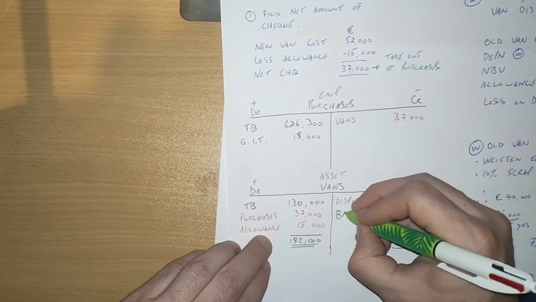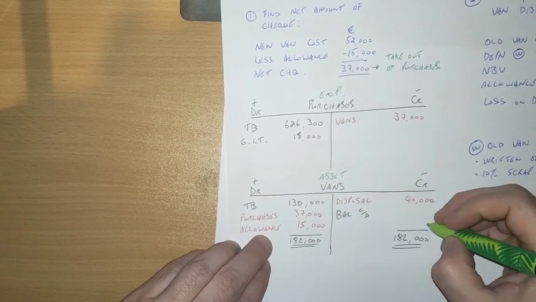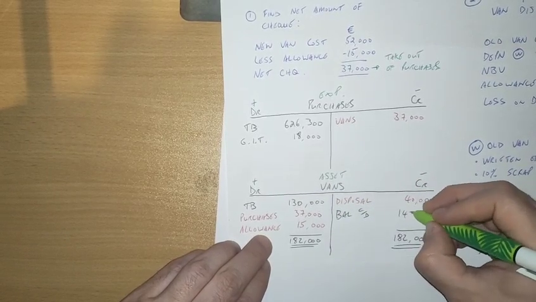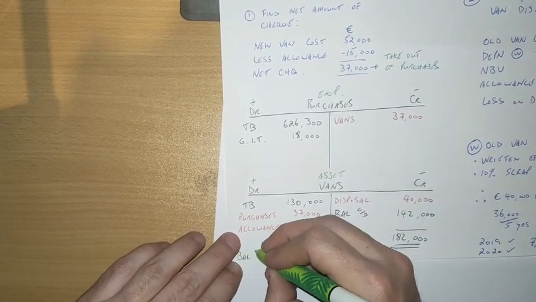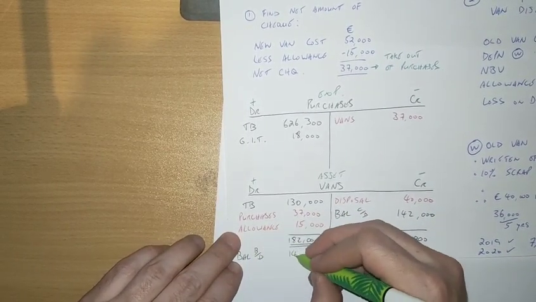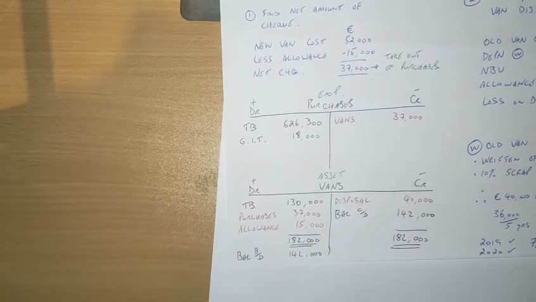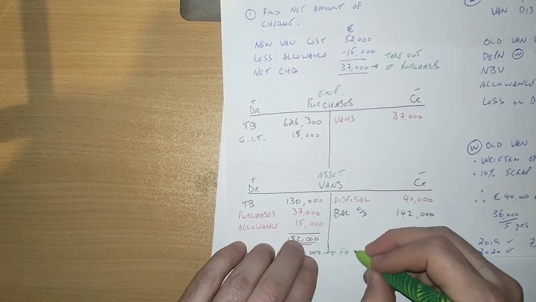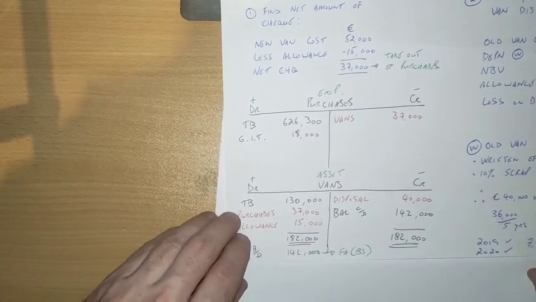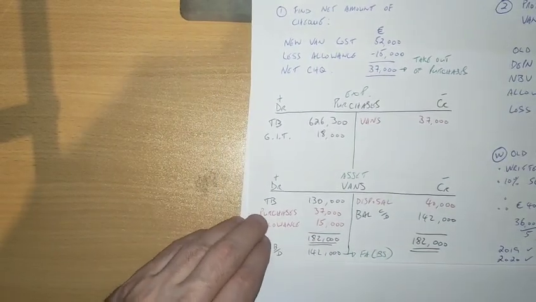So that's our balance. Carry down, that will give you 142,000. So balance carried down 142. We can use that for our fixed assets in our balance sheet. So there's our van account done.